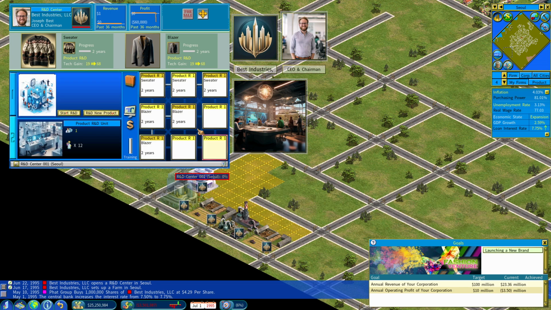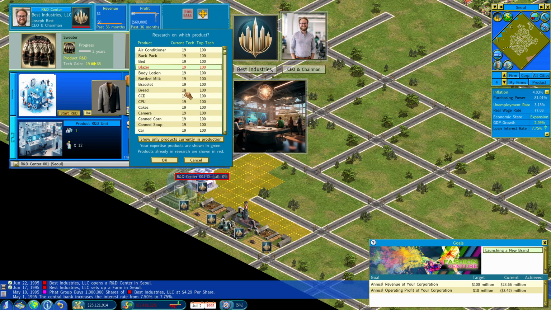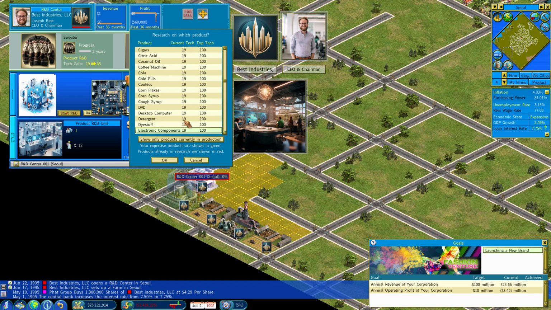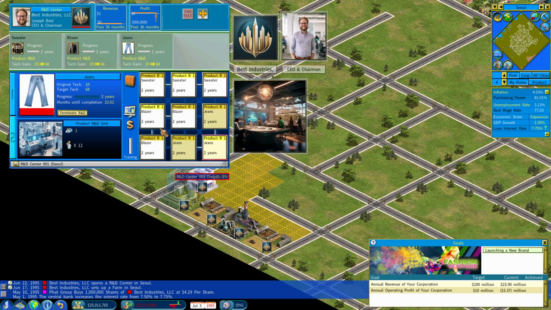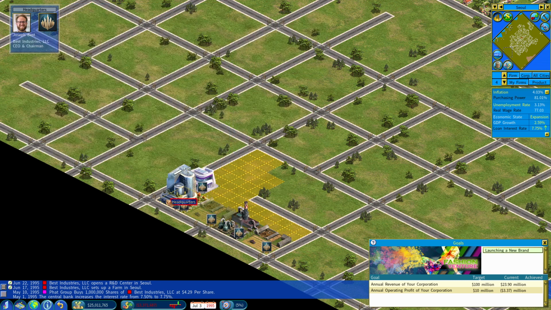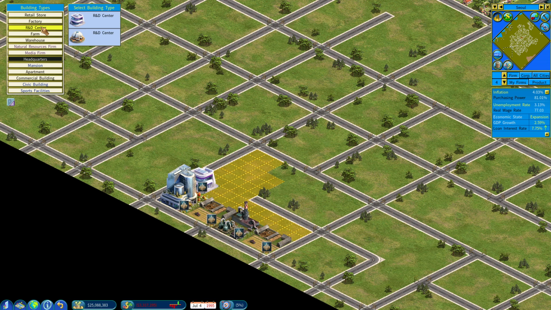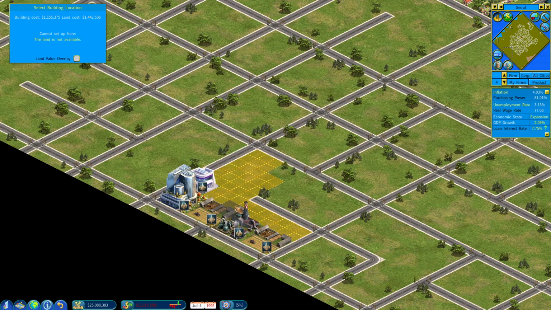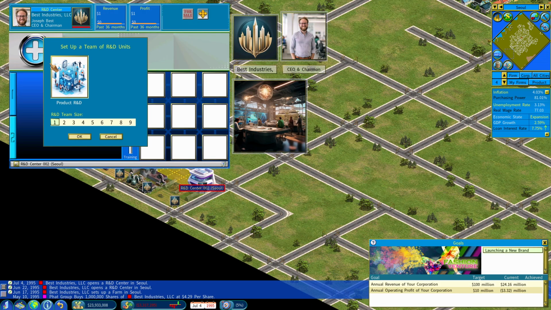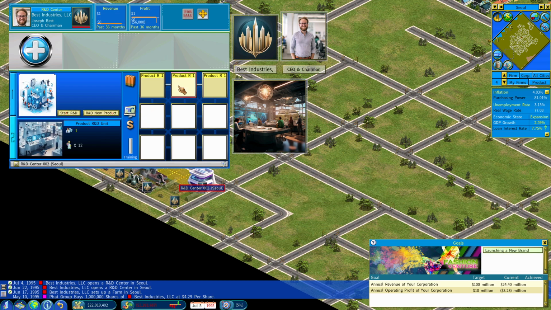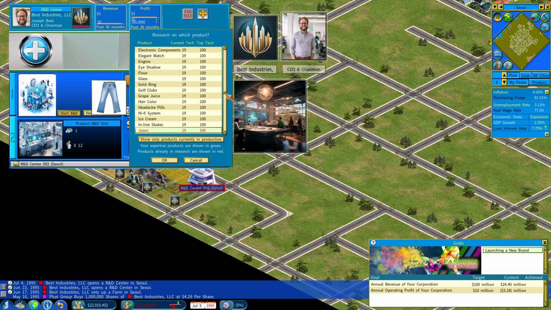So it's $1 million just to set these up. Jeans, 2 years, okay. Then we need another R&D center. It needs to be next to a road, 3, and whatever the final apparel is.